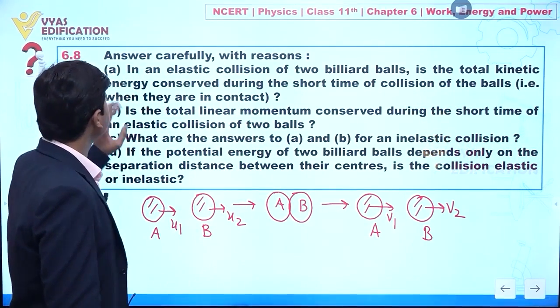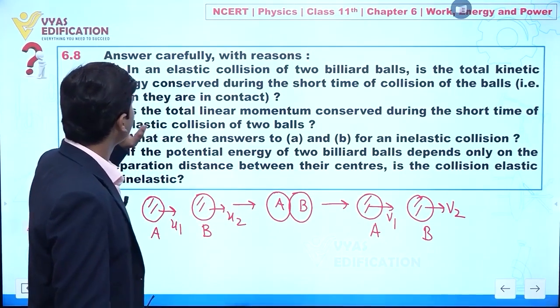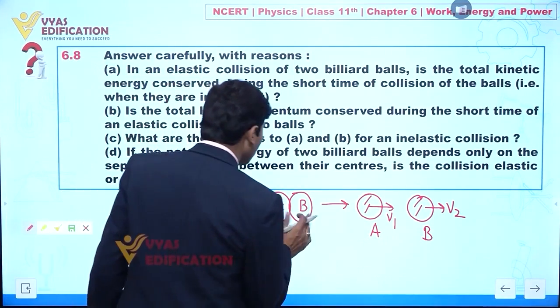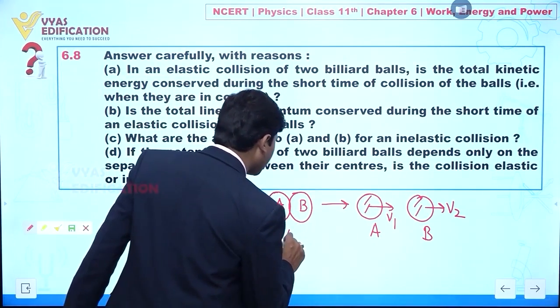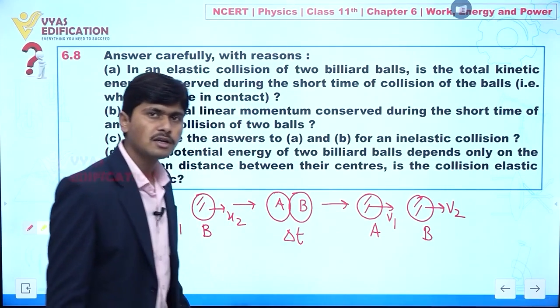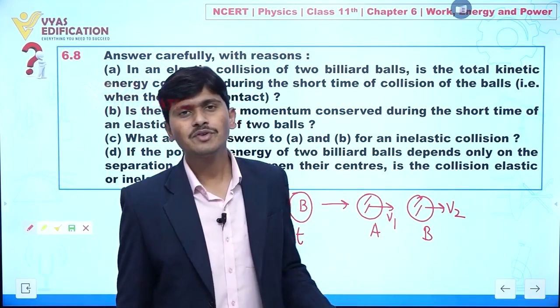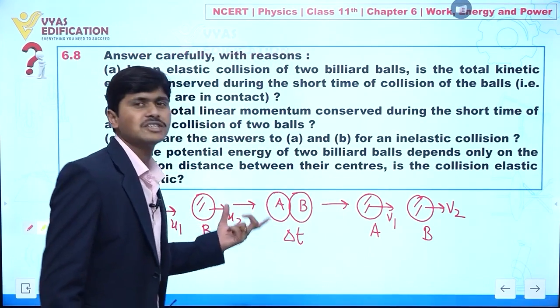Clear? So in statement A it is given: is the total kinetic energy conserved during the short time of collision? So let's suppose that when two billiard balls are colliding, the time taken is delta t. Clear? So for this very short interval of time, we have to find whether the kinetic energy is also conserved or not.